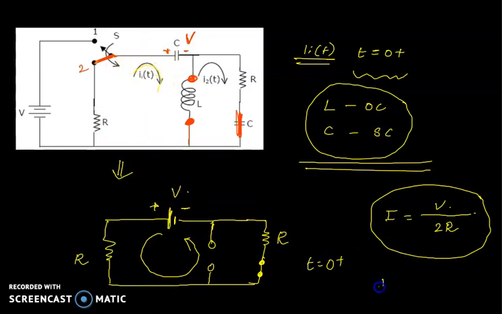So the value of I1 of t at the moment t equal to 0 plus is minus V by 2R.